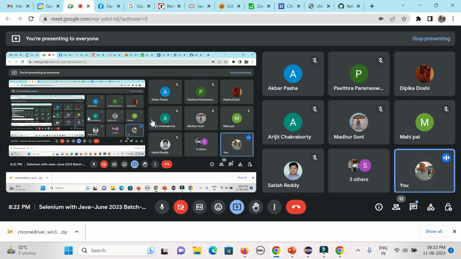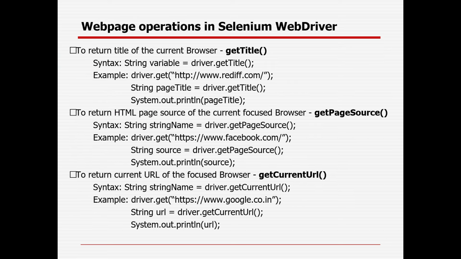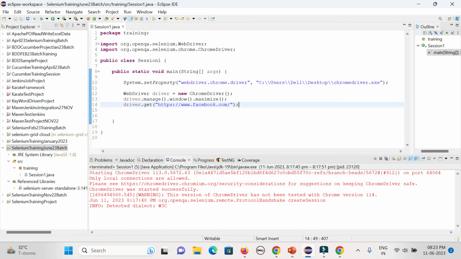So the next is, as of now we already know how to open the page. Locators I will be covering later. Then what are the different operations we can do? As of now I am able to open the page, right? Then I can also get the title of the page. I can also get the current URL of the page or the page source as well, right? So how can I do it? I have already opened the page.